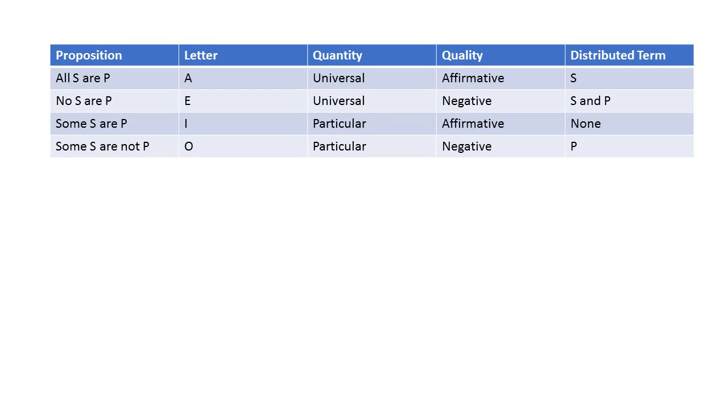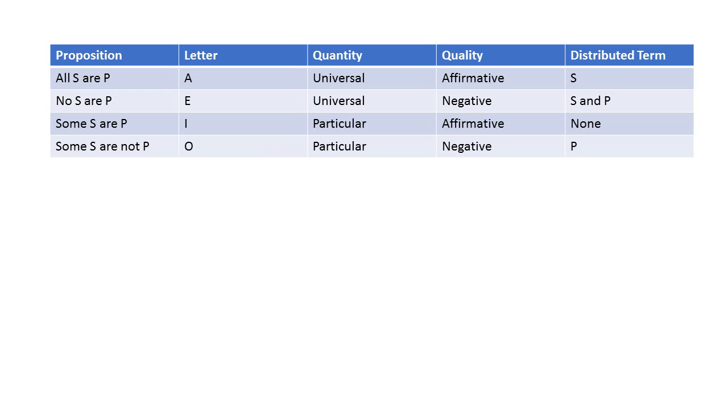All right, so here is a way to depict the information that we've already gone over. We have our four propositions, four types: All S are P, no S are P, some S are P, and some S are not P. All S are P: the letter type is A, its quantity is universal, its quality is affirmative, and the distributed term is S, the subject. Next we have no S are P. This is of type E, its quantity is universal, its quality is negative, and the distributed terms are both the subject and the predicate terms.